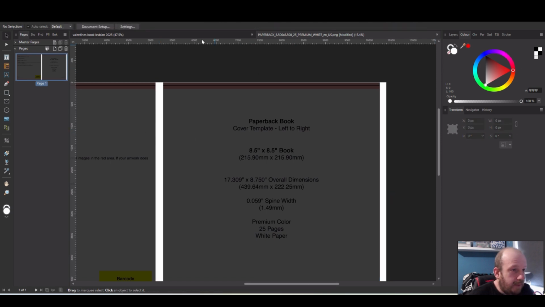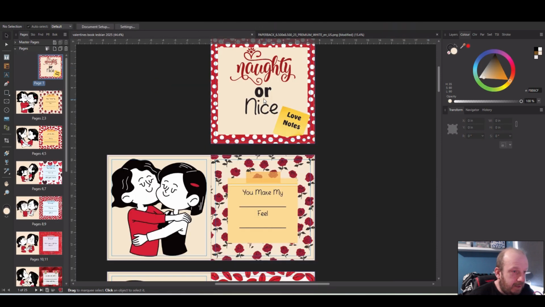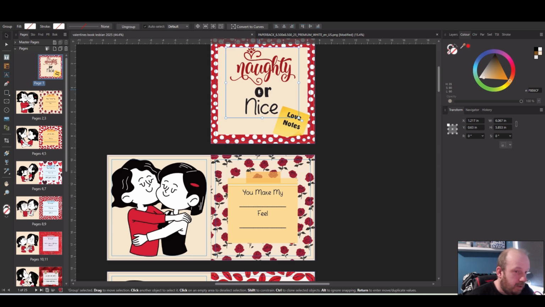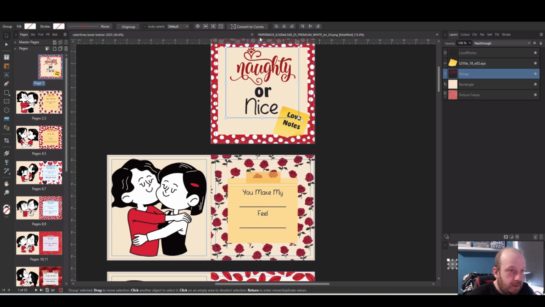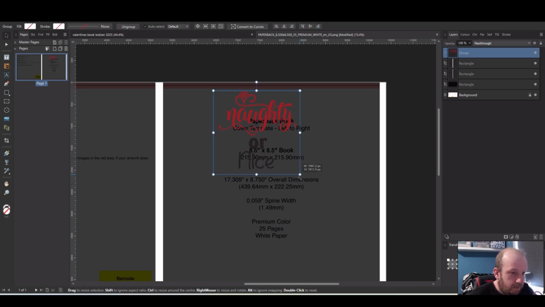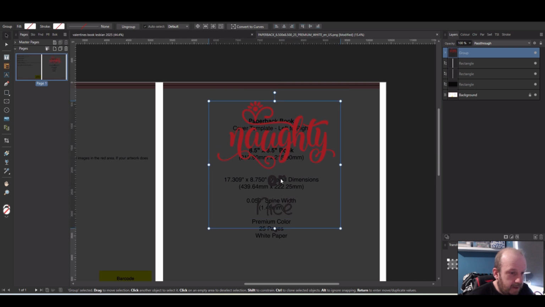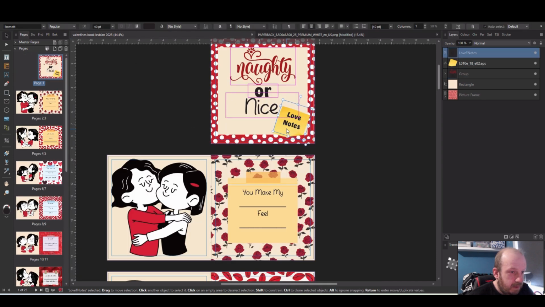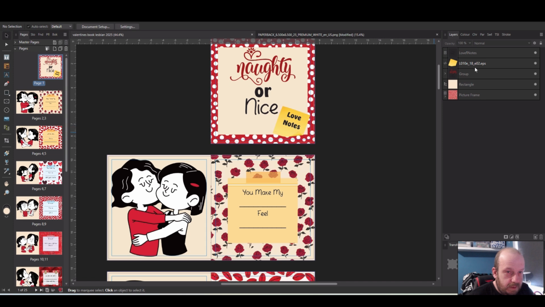Right, now I'm just going to pull some elements in from the front title page. So I'll copy that. Make it bigger. I'll have that as well.